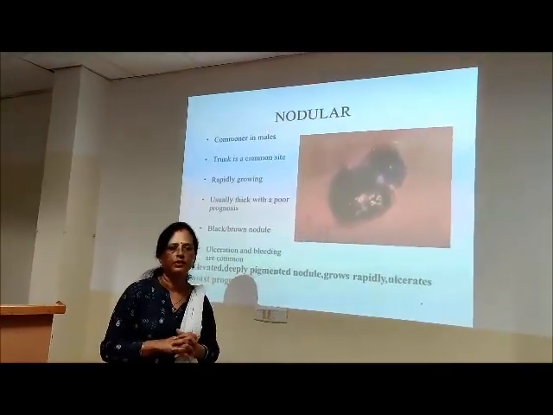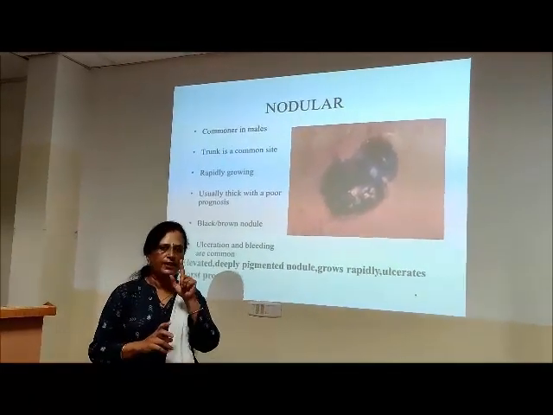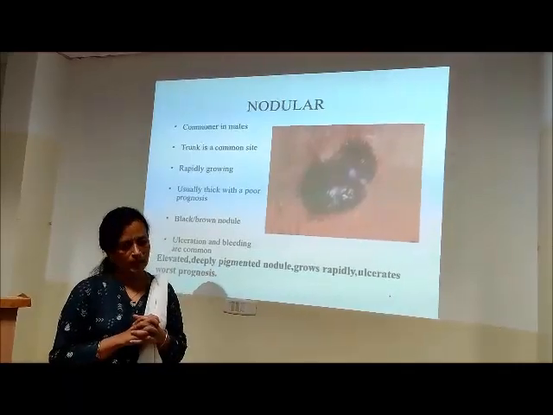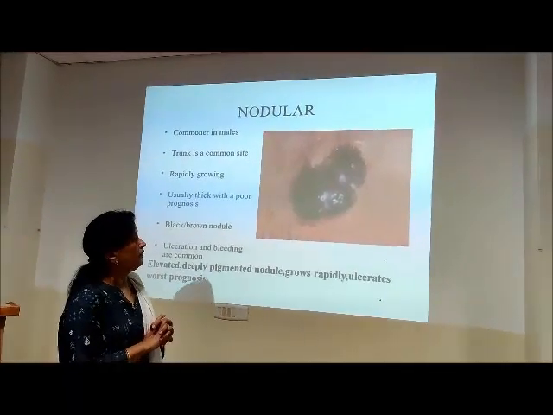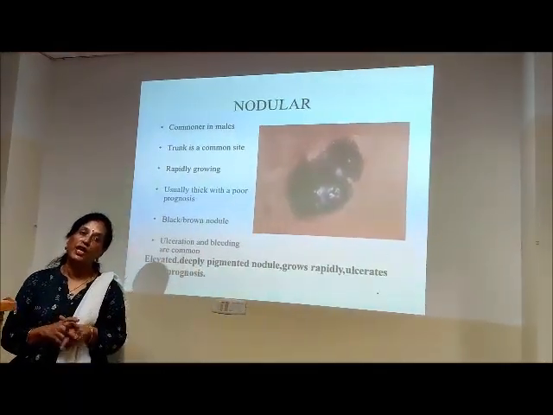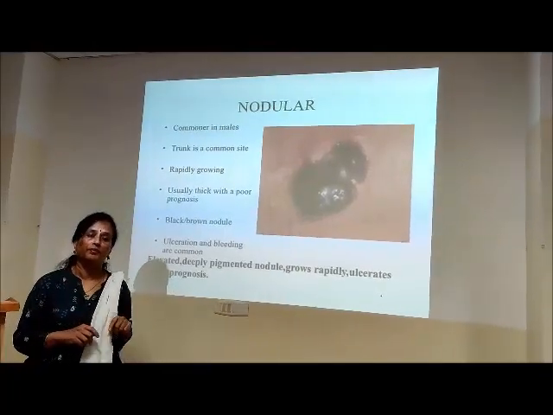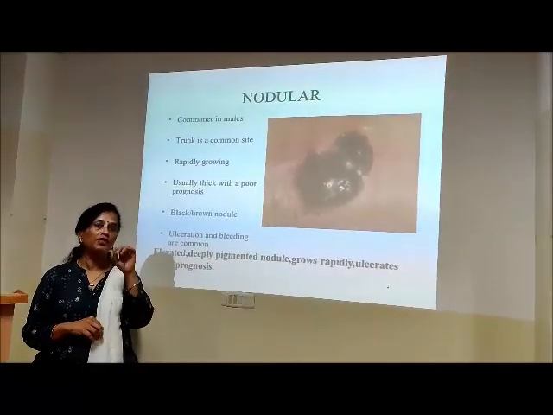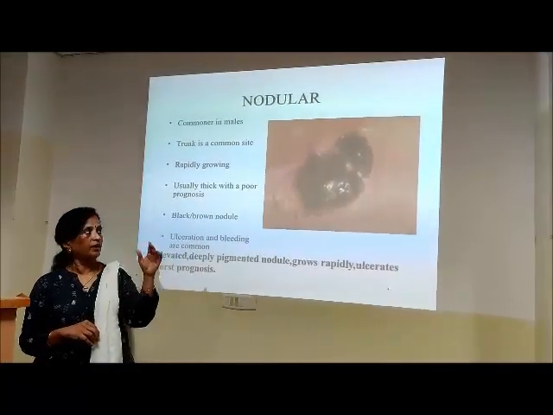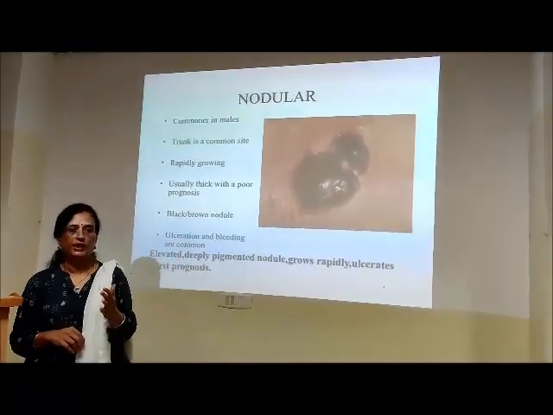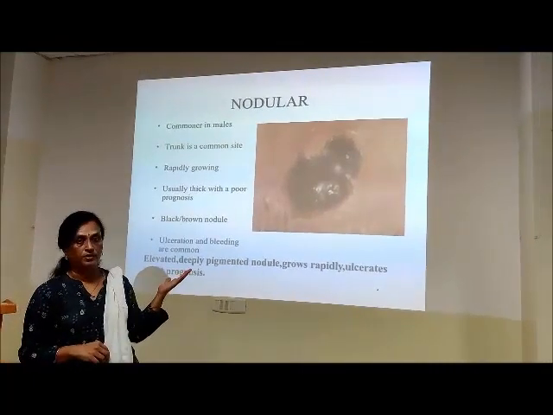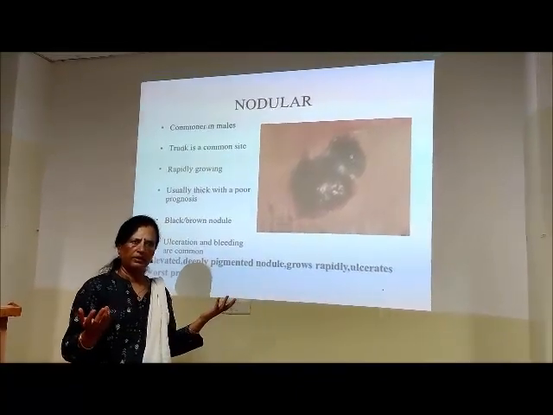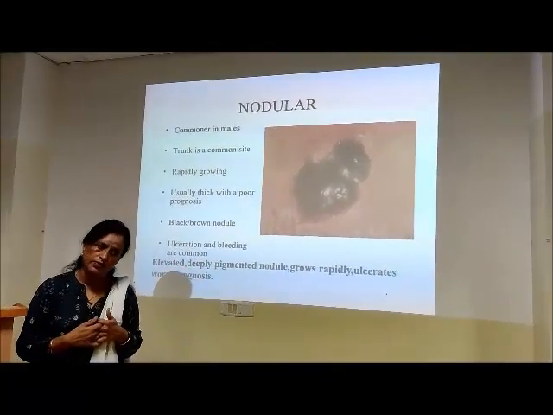So at this stage I want to tell you that there is a variant of malignant melanoma which is referred to as amelanotic melanoma. What is the meaning of amelanotic? That means there's no melanin pigment. A tumor like this without melanin pigment, how does it appear? It will not appear black, but it arises from the melanocytes.